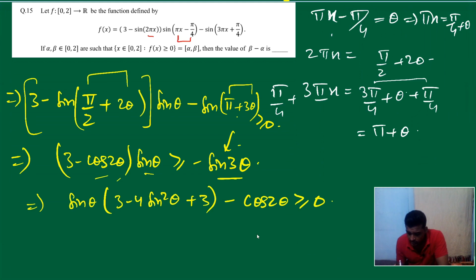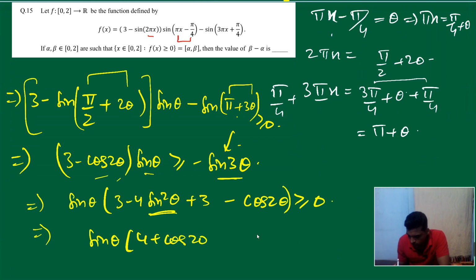Okay, now what is sin square theta? 1 minus cos 2 theta by 2. If you know, it's like that, right? It's that thing only. Fine. So substitute sin square theta equal to 1 minus cos 2 theta by 2. So if you calculate, it will give you sin theta into 4 plus cos 2 theta positive. Now everyone, please tell me, cos can take value minus 1 to 1 and it's 4 plus minus 1 to 1, so it's always positive, so I can omit this, right? So it is nothing but sin theta positive.